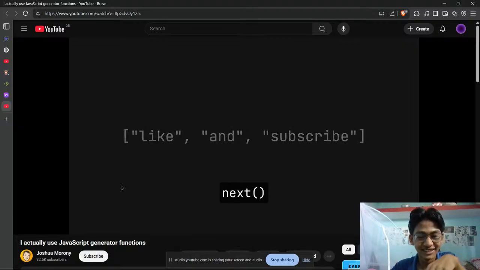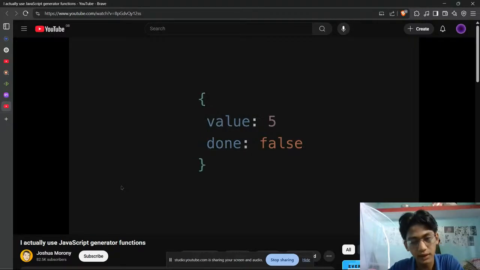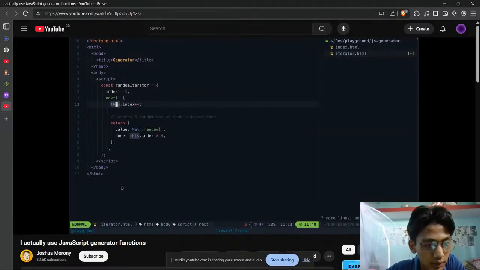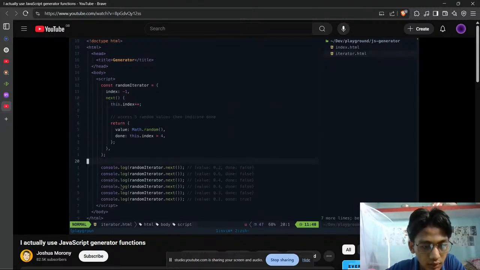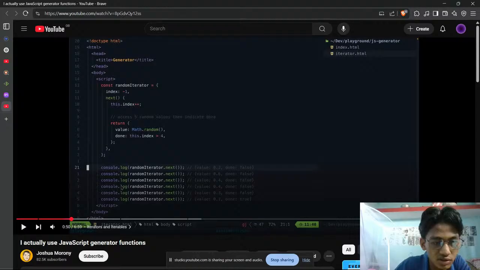We can actually make any object iterable by defining a next method on it that returns an object containing a value and a boolean indicating whether there are any more values. That might look like this. Every time we call next, we get the next value in the sequence, and we can define that behavior however we like. I haven't got what that dot next means, because over here it's a random iterator.